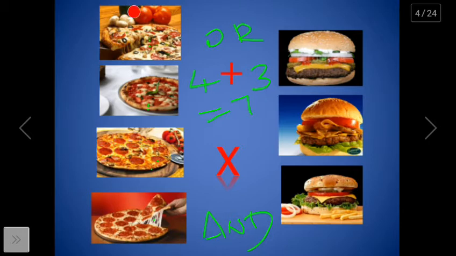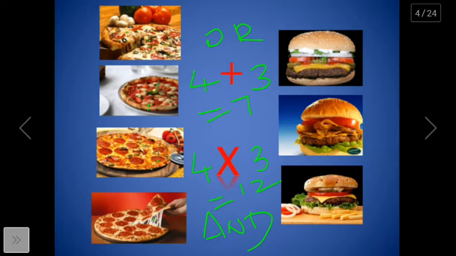First option, one pizza, one burger. That is first pizza and first burger. First pizza, second burger, a second option. First pizza, third burger, third option. Similarly, second pizza, first burger. Second pizza, second burger. Second pizza, third burger. So on and so forth. So in how many ways can I make my order? Clearly it is 4 times 3, which is equal to 12.